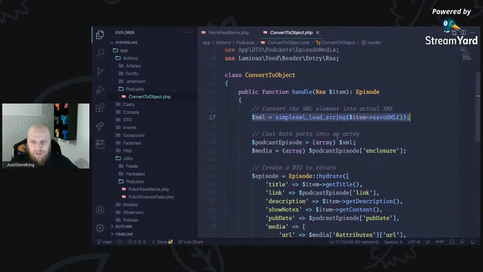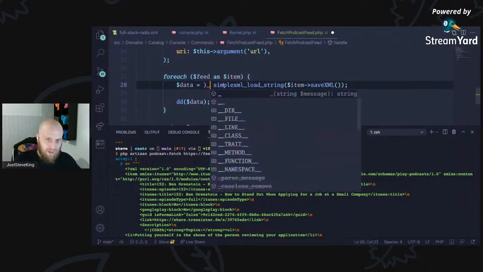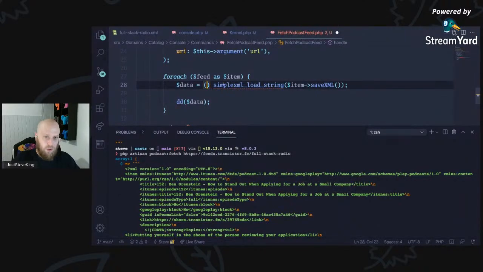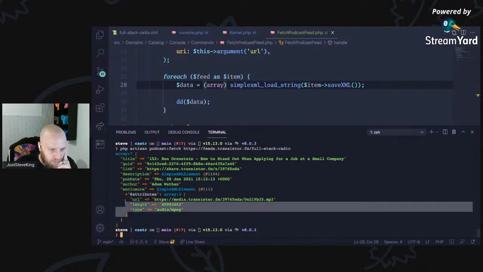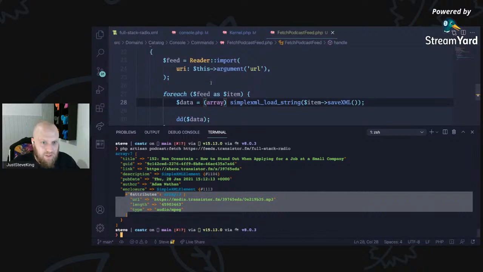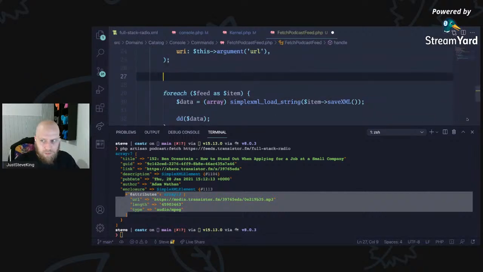XML, simple XML load string. That's what we want to do. Then we're going to want to cast the output of that to an array. And that should give us what we want. Yes, gives us most of what we want. So you can get the author. We can't get like the owner or get parts of it. Let's have a look, see if we can do it before, because we don't want the whole